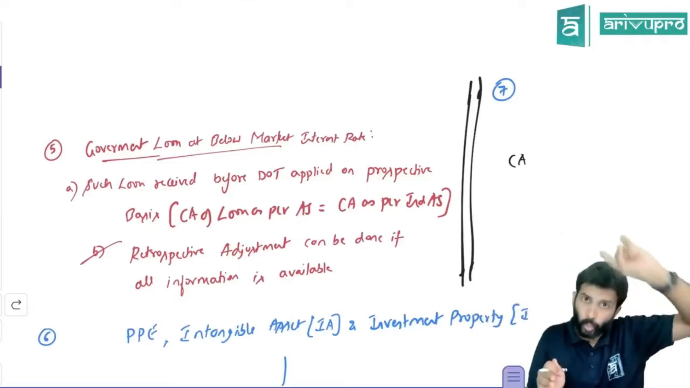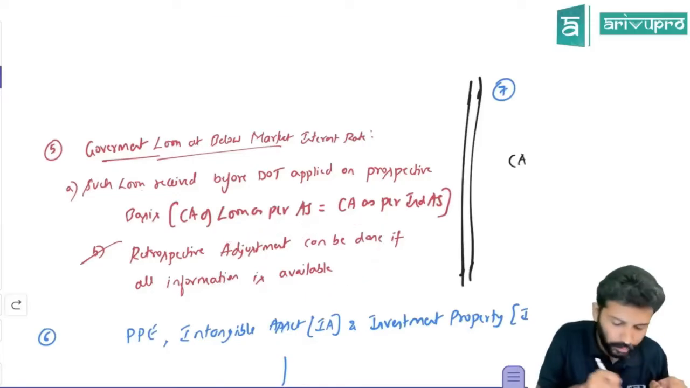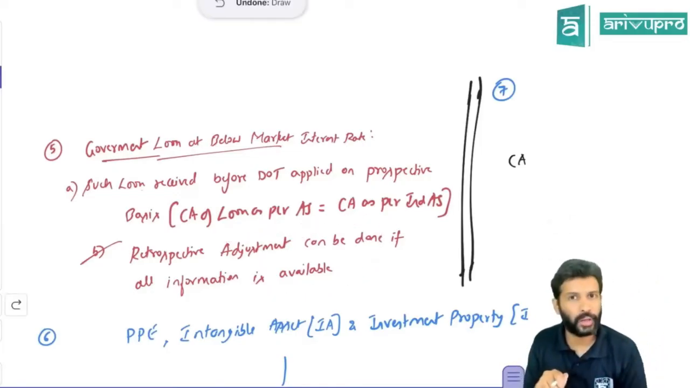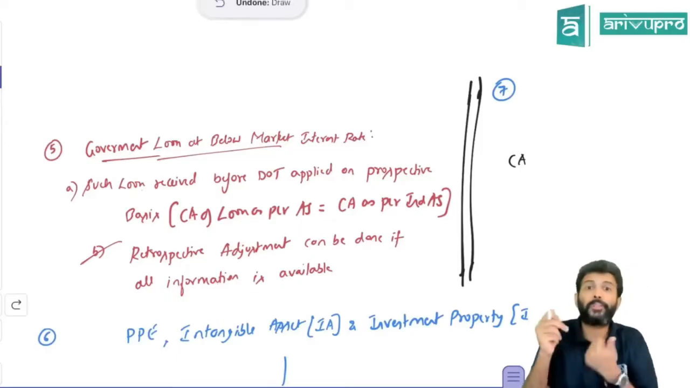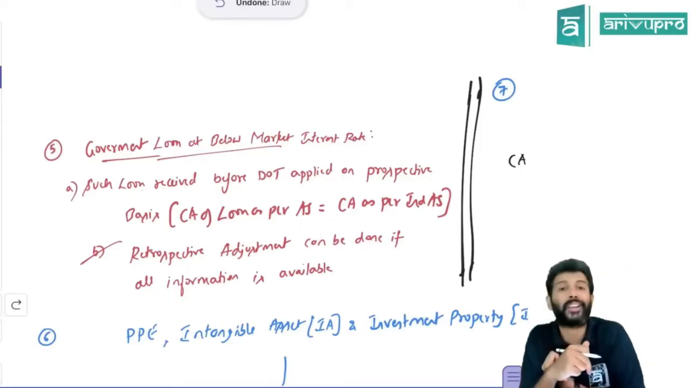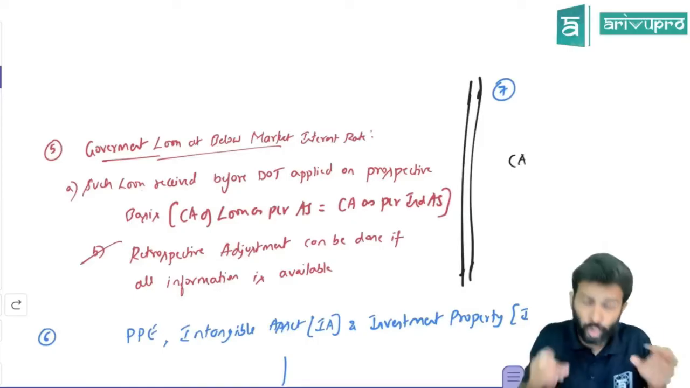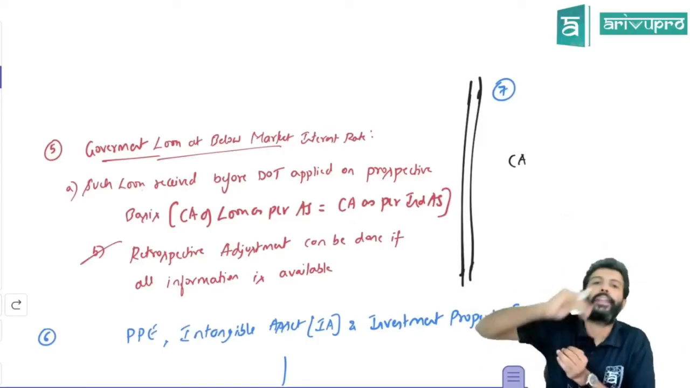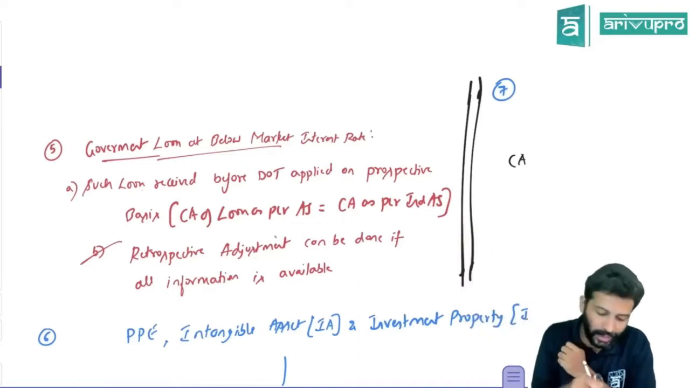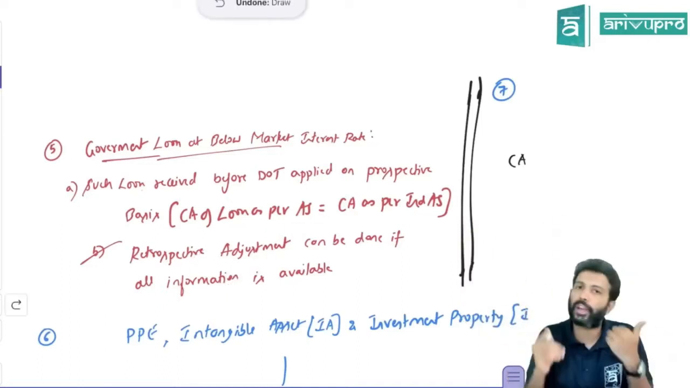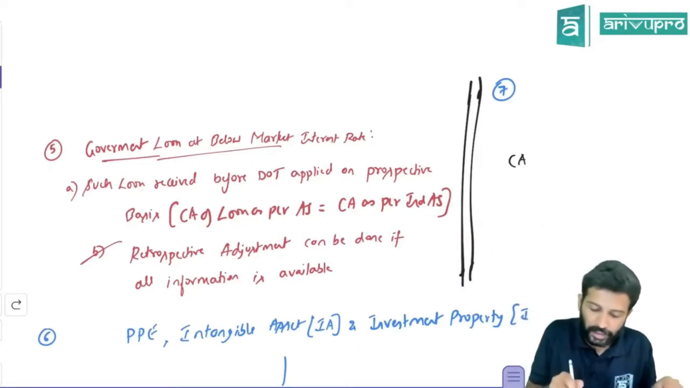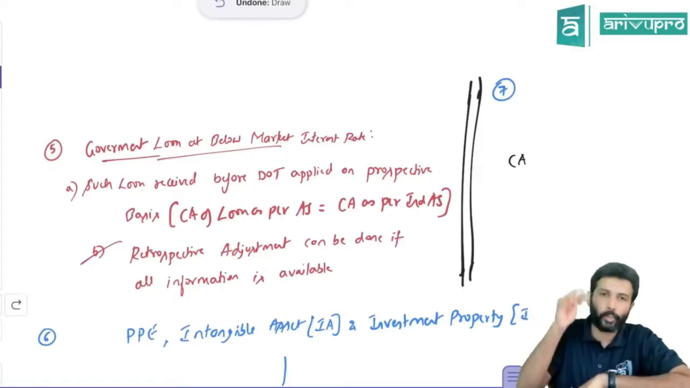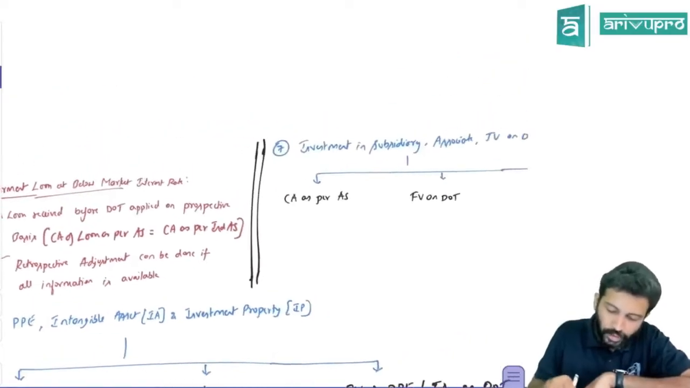But if you want to do it retrospectively, all the information should be available. Only then can you do it retrospectively, otherwise no. You need to know the market related interest rate, etc. Only if you have this information can you do it retrospectively. If the company has this, well and good, they can apply it retrospectively. If they don't have it, then compulsorily they have to go for prospective accounting only. We will also see this in a couple of questions going forward. Okay, next.